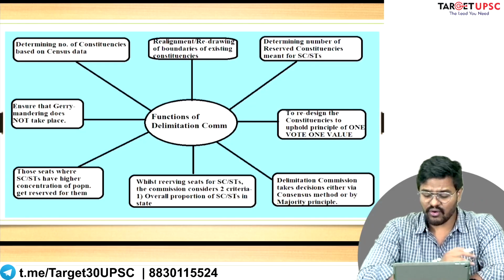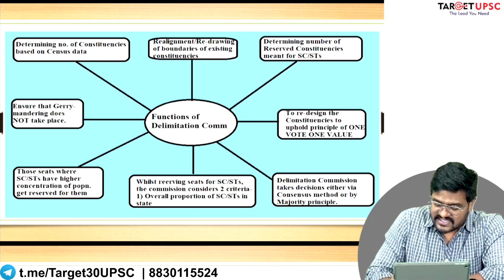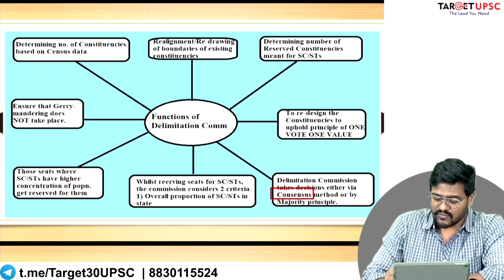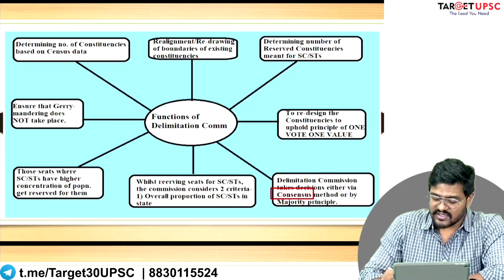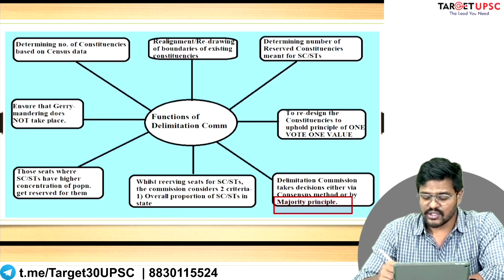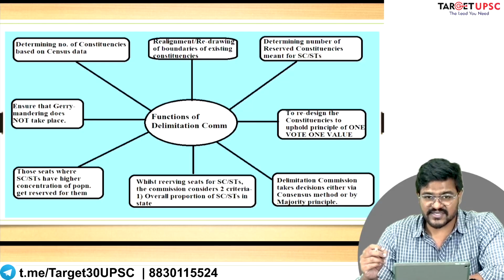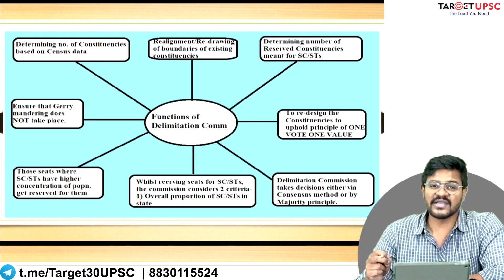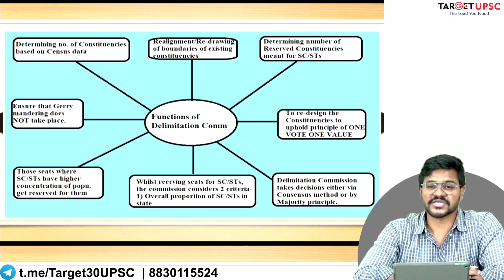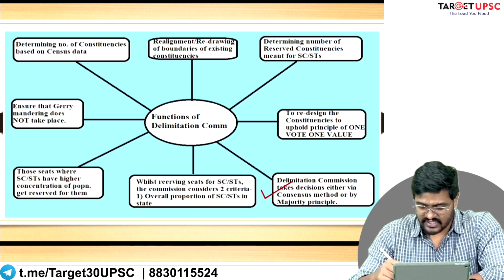Now, how does the Delimitation Commission take its decisions? They are either taken by the consensus method, where all of the members agree on one proposal, or they are taken by the majority method. Since there are only three members, the majority will be 2:1. So if one person opposes a certain decision or suggestion, then at least two members of the Delimitation Commission should be in favor of that decision, so that the proposal can be pushed ahead.